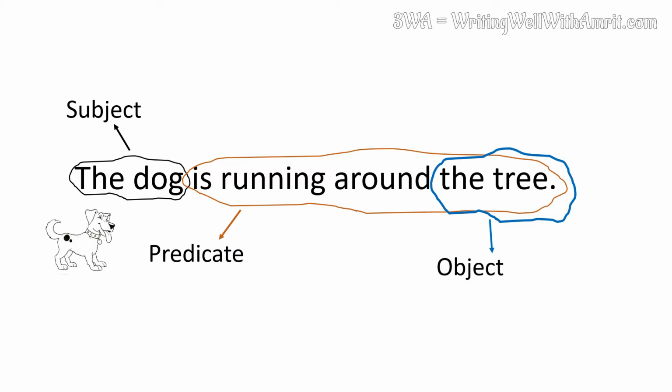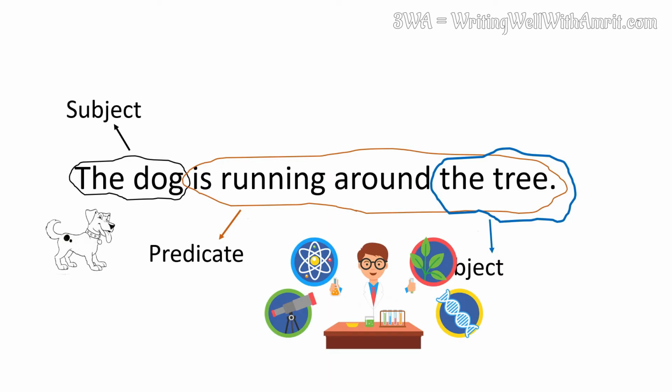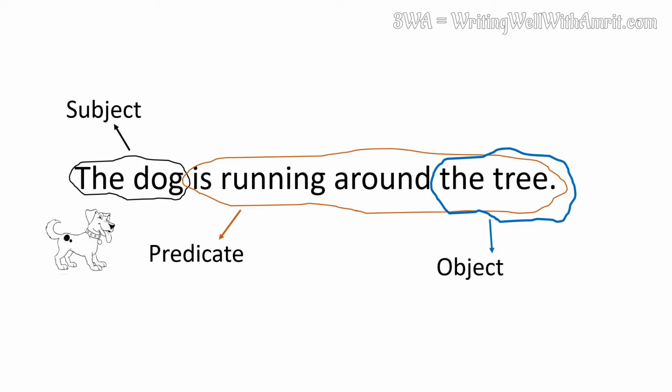So you can see that the topic gives you an idea of what to expect when you are reading the book or about to watch the movie. Subject is the same thing. When you are studying the science subject, you know that you will be studying about science. The subject of a sentence is the main person or the main thing that is doing something.